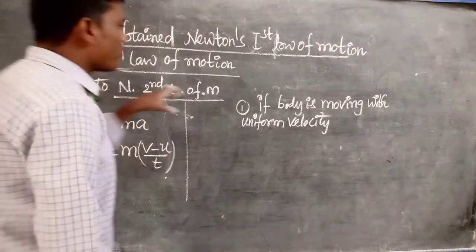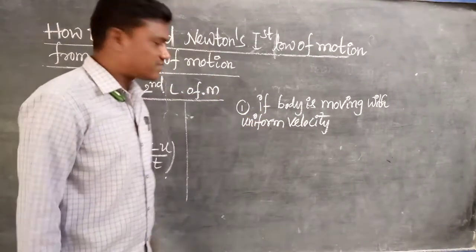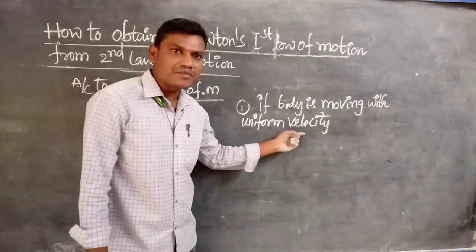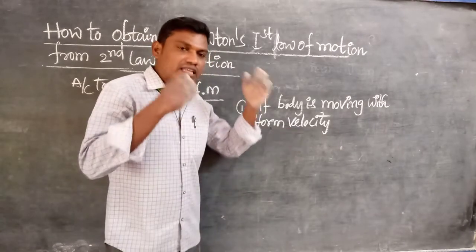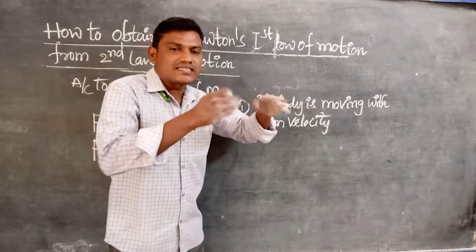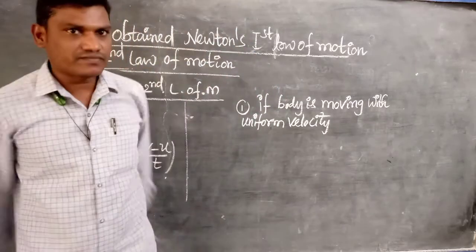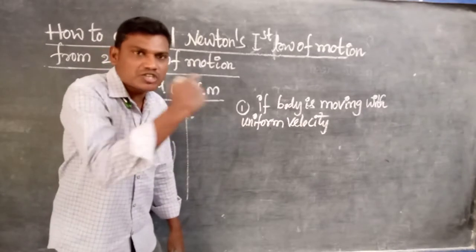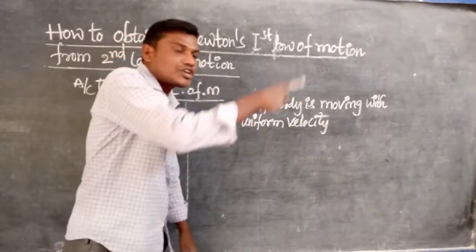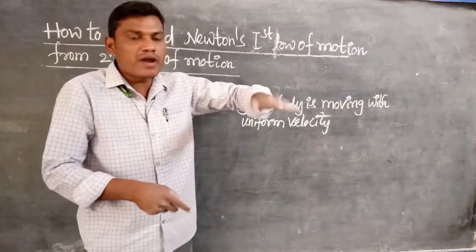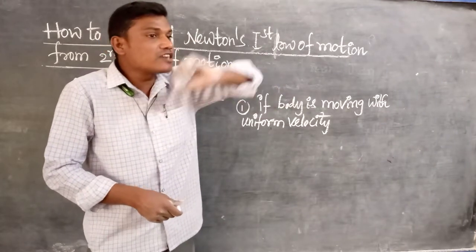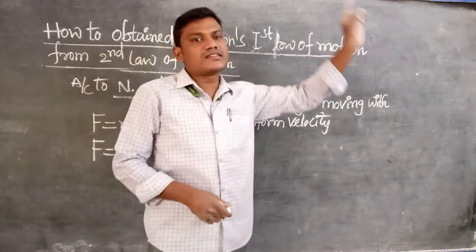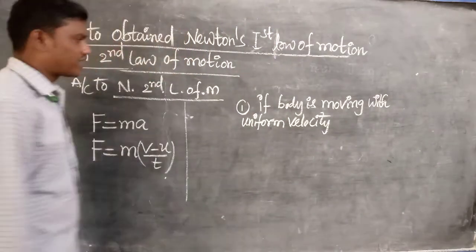What is the meaning of that? The magnitude of the velocity does not change, and the direction also does not change. So the body is moving with constant speed in a constant direction. We know that very clearly.